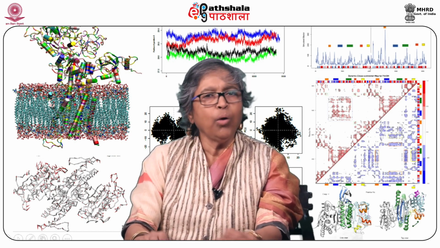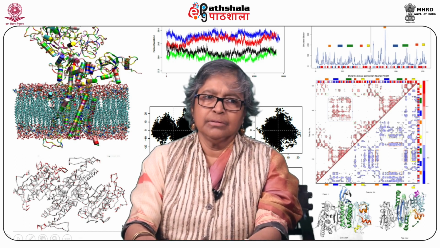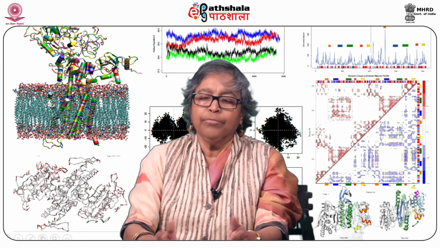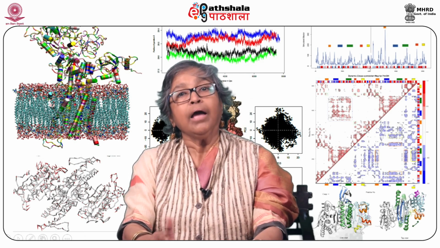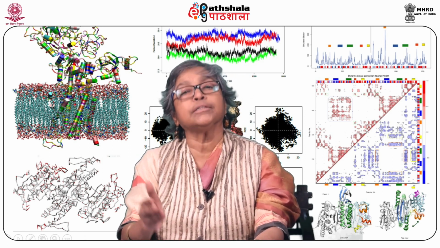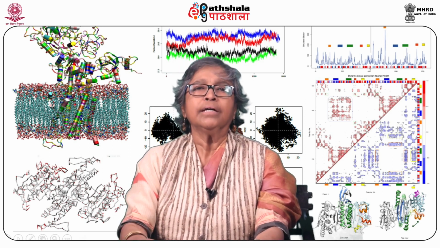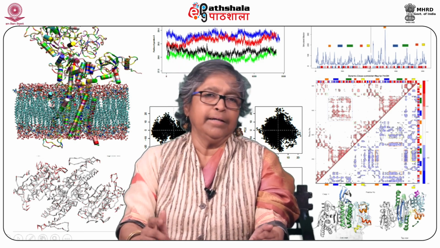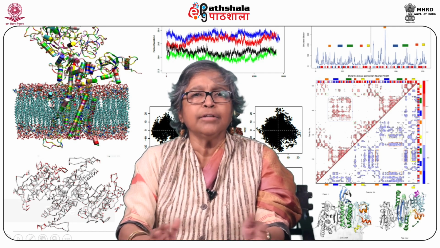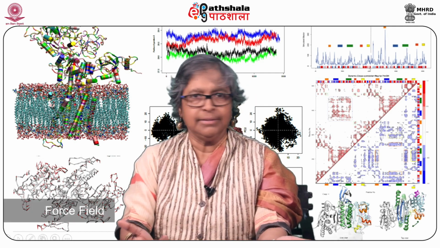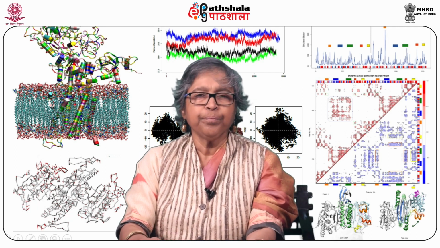However, now come the basic features. What are the very important factors or parameters for describing the system as accurately as possible, as in the real case? One is how well we have described the force field or potential energy surface of the system.